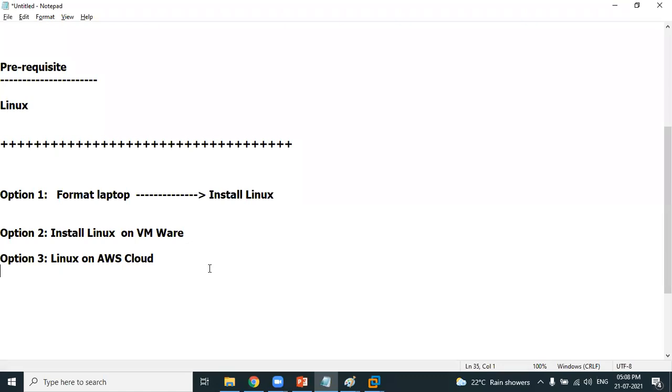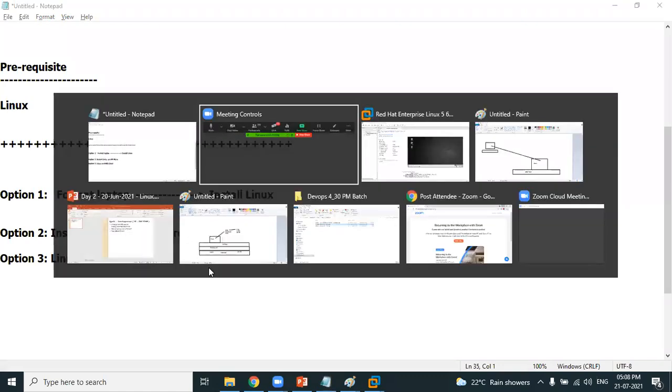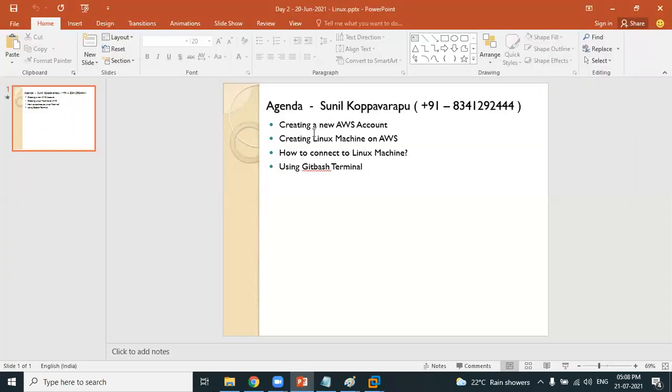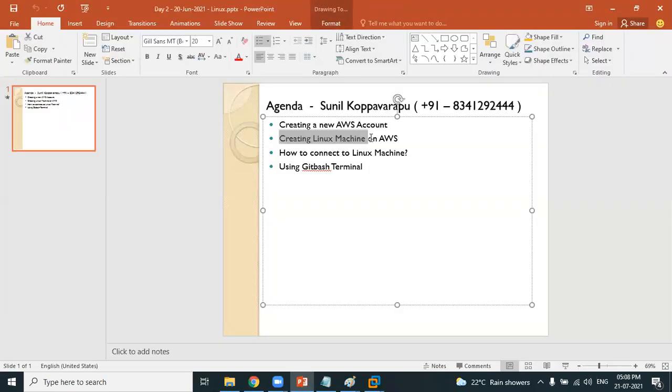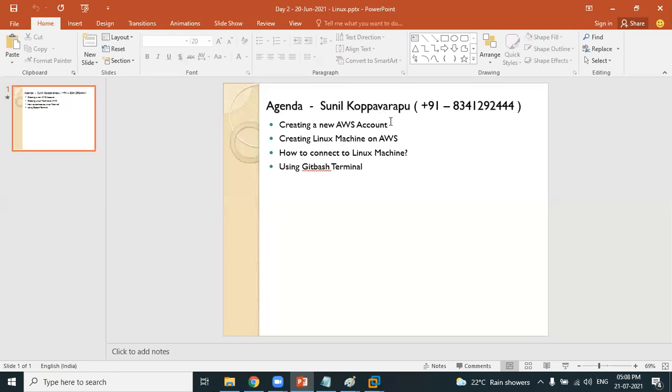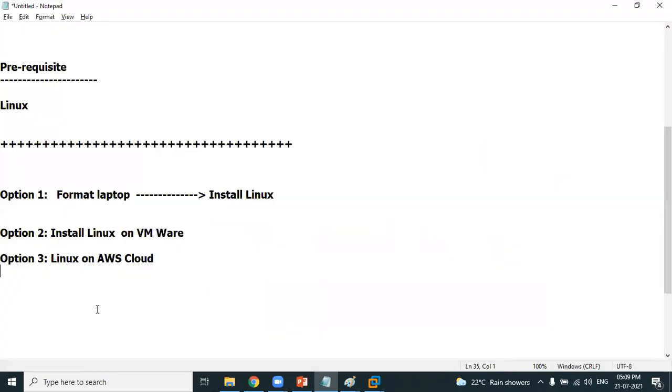In the coming session, I'll be showing you how to create the same Ubuntu on AWS. So do not use the Ubuntu of your laptop, please use Ubuntu on AWS. You can do it on the laptop too, because both are equally the same. Okay, thank you.